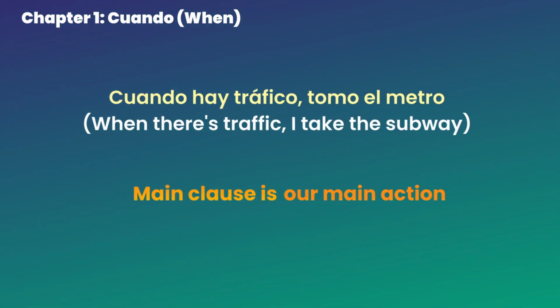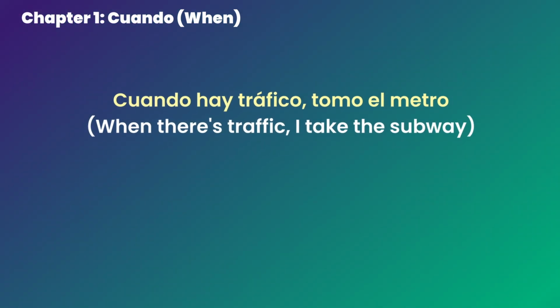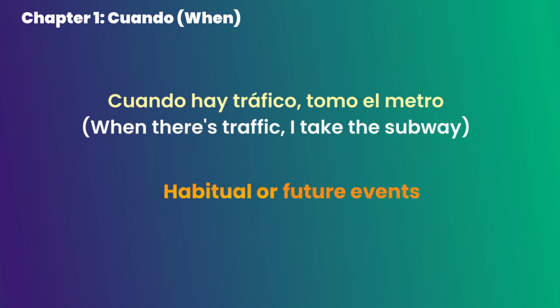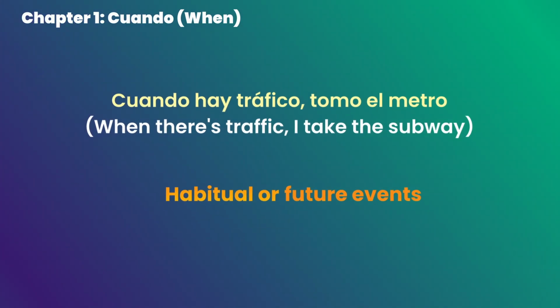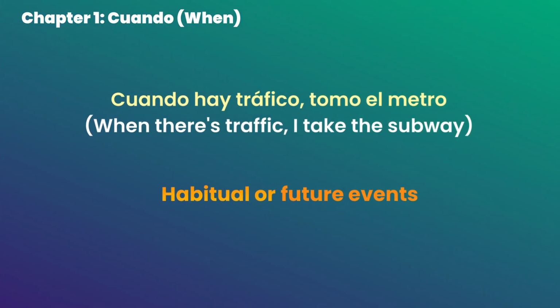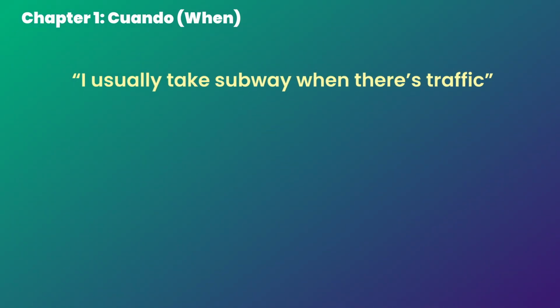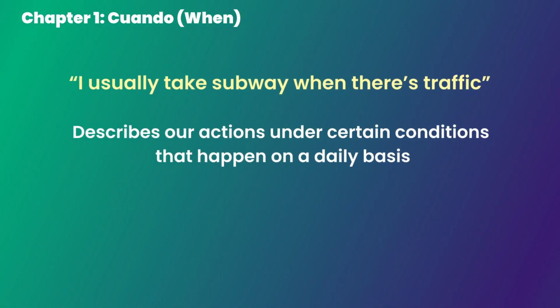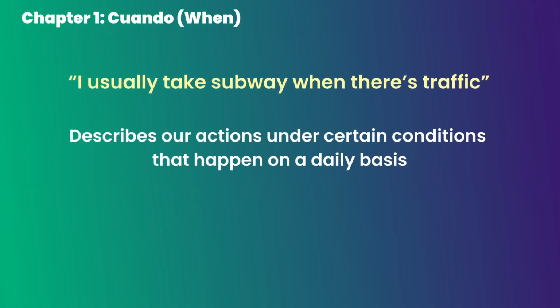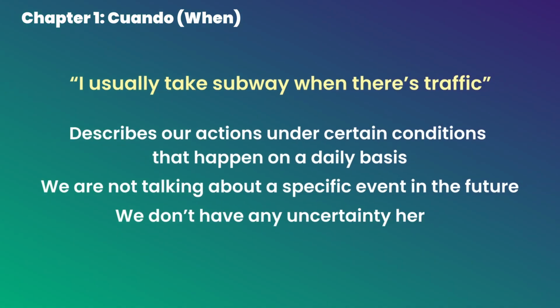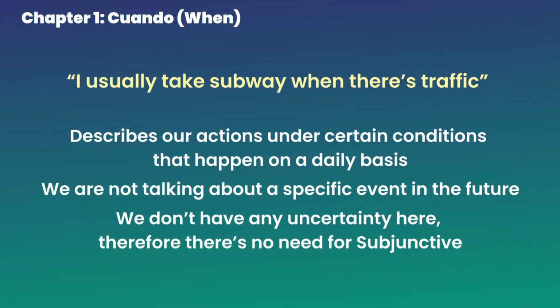What's important and challenging in this video is understanding whether we're talking about a habitual or future events, because sometimes the ways our languages are structured can make us think we're talking about the future when in reality we're just describing a routine. I usually take subway when there's traffic simply describes our actions under certain conditions that happen on a daily basis. We're not talking about a specific event in the future. We don't have any uncertainty here, therefore there's no need for subjunctive.